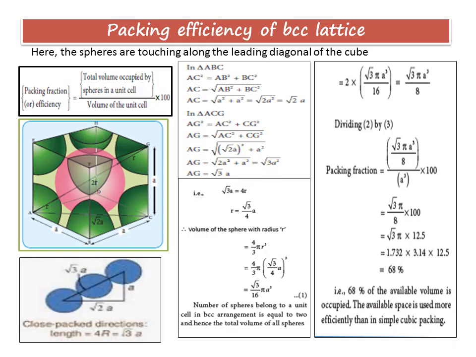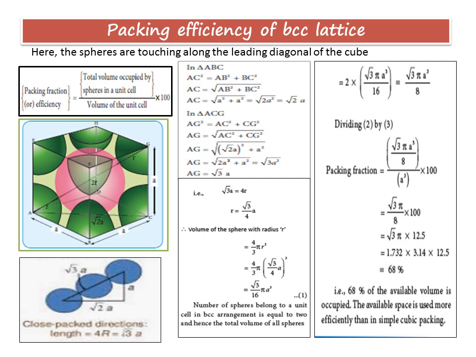Packing efficiency of a body-centered cubic lattice. You can see the picture. In body-centered cubic lattice, you have 8 atoms at the corners and 1 pink atom at the body center. Packing efficiency or packing fraction, we know the formula as total volume occupied by the spheres in the unit cell by volume of the unit cell into 100.